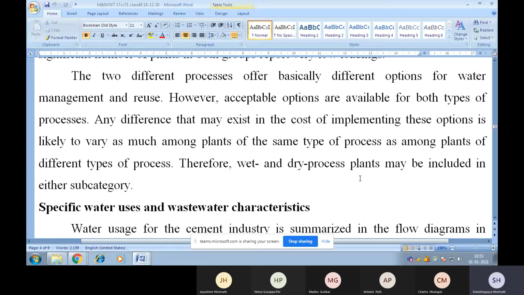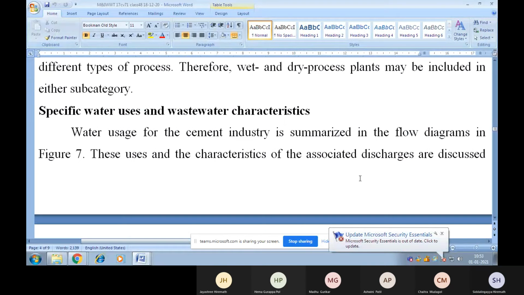However, acceptable options are available for both types of processes. Any difference that may exist in the cost of implementing these options is likely to vary as much among plants of the same type of process as among plants of different types of process. Therefore, wet and dry process plants may be included in either subcategory.